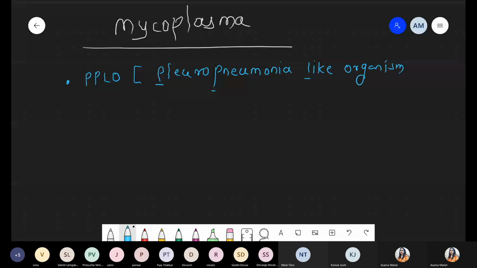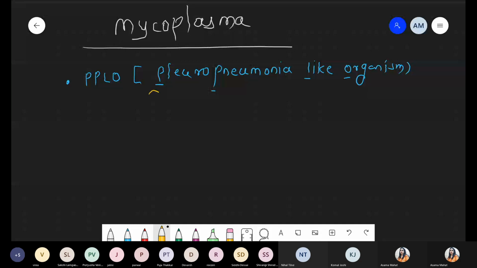So why are these called PPLO? Basically, the first time two scientists isolated some specific kind of bacteria from cattle lungs, and that cattle was suffering from the disease pneumonia, and they observed that it was mycoplasma. This is one kind of bacteria which can easily change its shape.